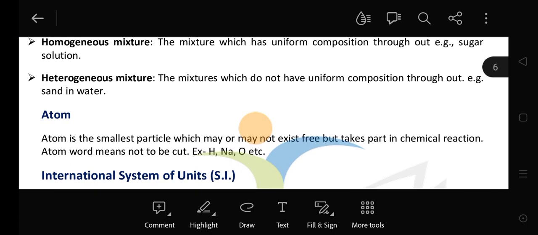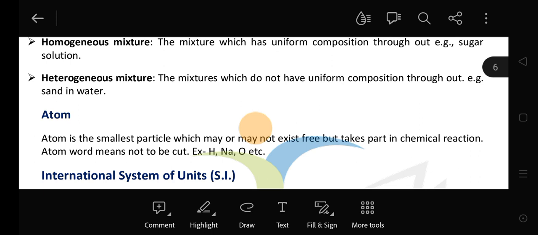Now here some basic terms, that is the atom. Now what is atom? Now we know that matter is made up of atom. इसका मतलब smallest term is the atom. Now atom is the smallest particle which may exist free but take part in the chemical reaction. वो कहता है, atom free exist भी करता है, क्लियर, और नहीं भी करता है, लेकिन पार्टिसिपेट करेगा किसके अंदर, केमिकल रिएक्शन के अंदर. क्लियर. एग्जाम्पल, हाइड्रोजन, सोडियम, oxygen.